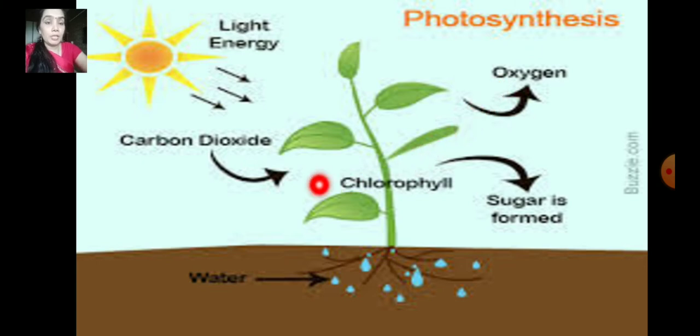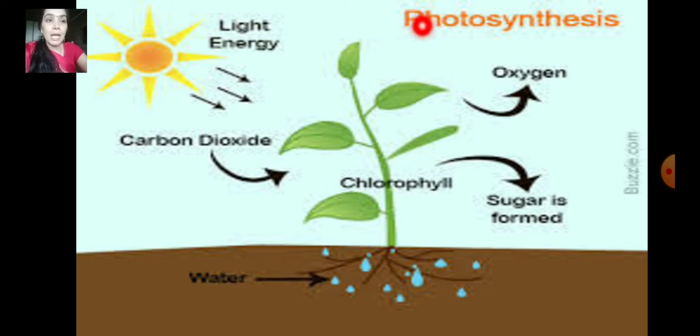Now this is the diagram of the plant. How do plants make food? That is called photosynthesis. This diagram is called photosynthesis. The process by which a plant makes food is called photosynthesis.